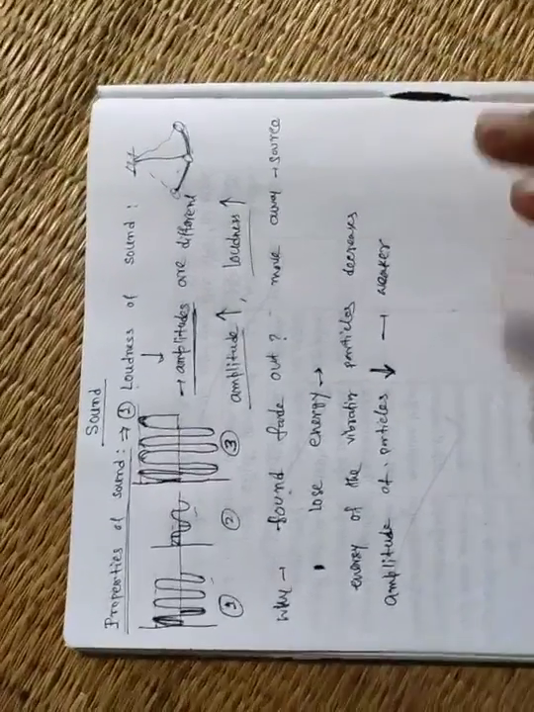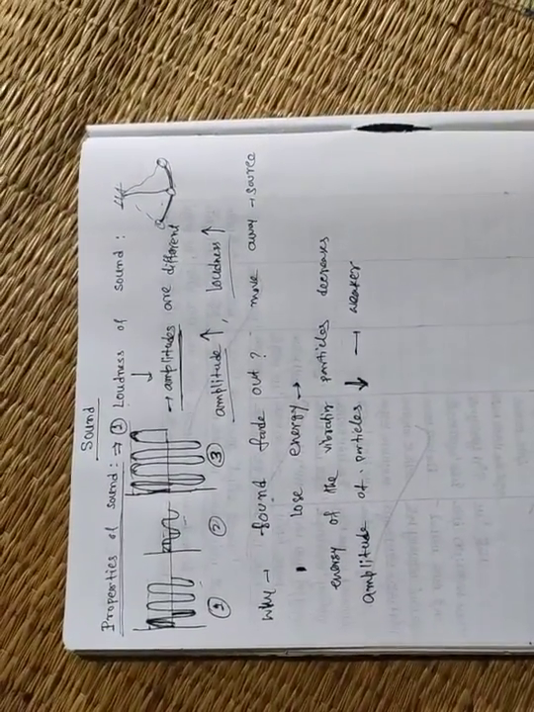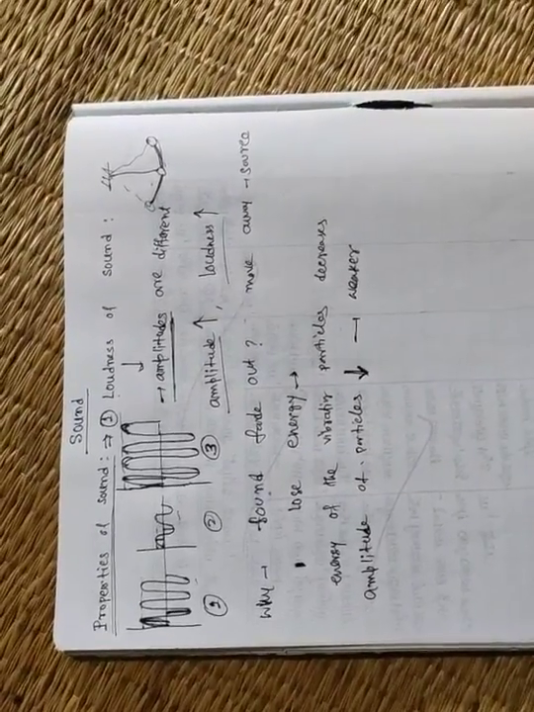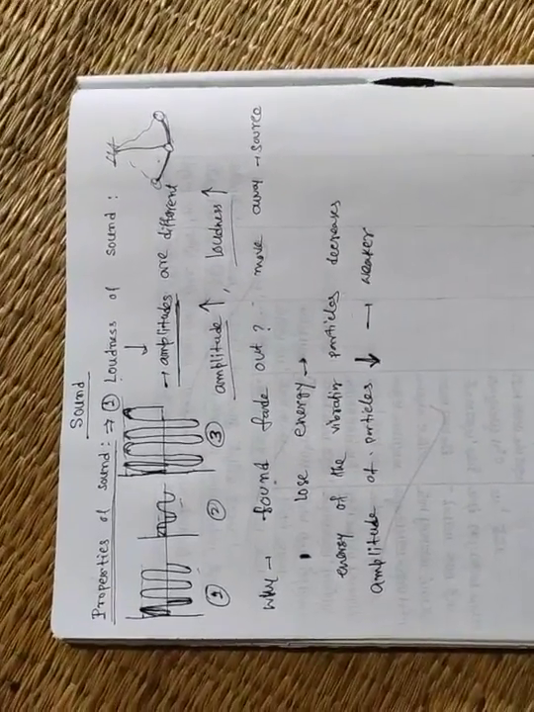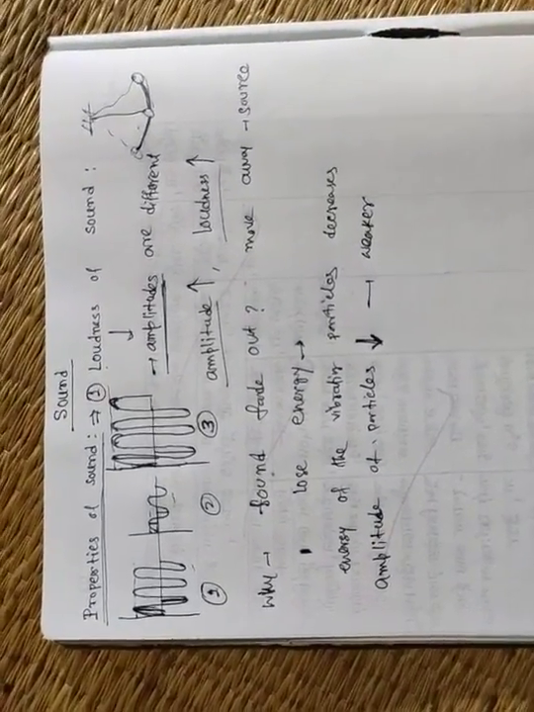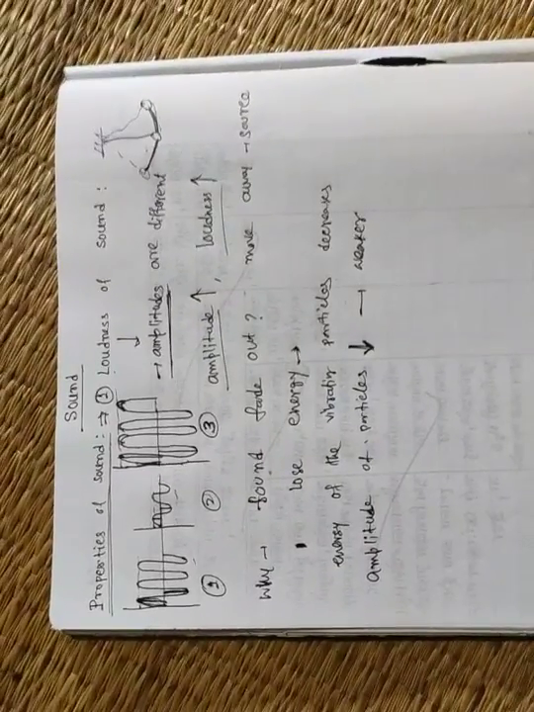Clear? Why does sound fade out? Because when particles move, they vibrate and collide with the adjacent molecules, and in this way they propagate, and gradually the energy of the molecules or of the particles decreases. Energy decreases. Suppose you are moving, so after going some distance you will be very tired, because why?